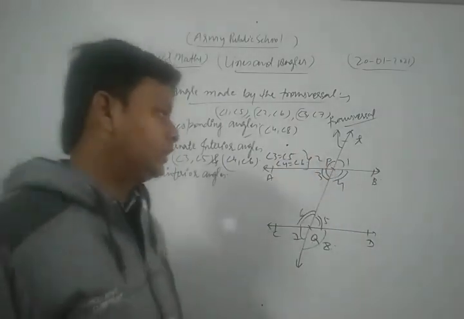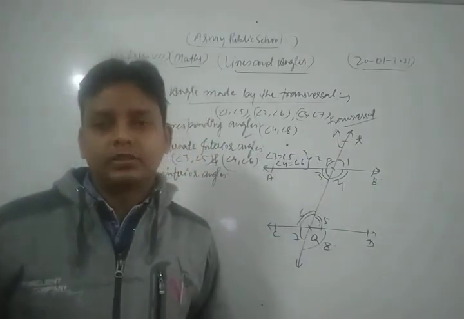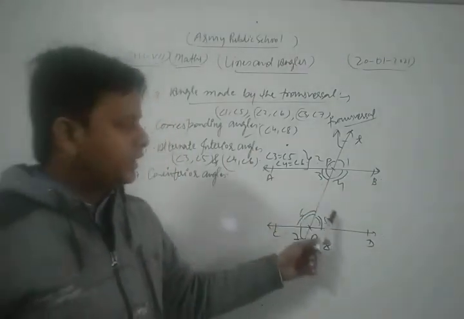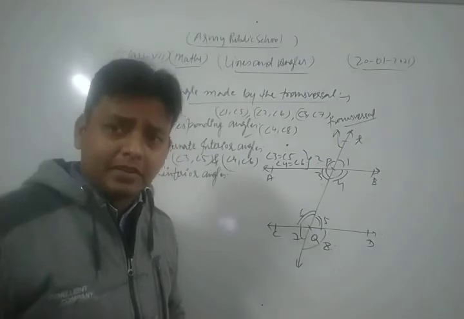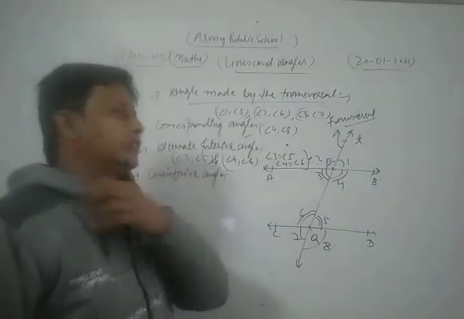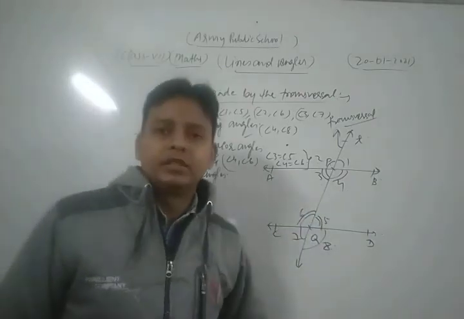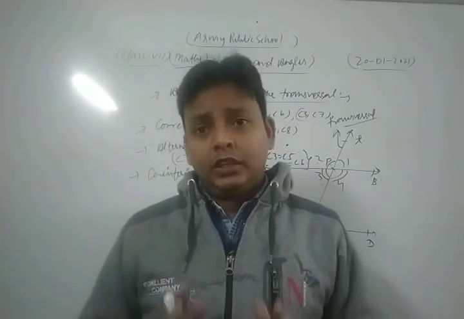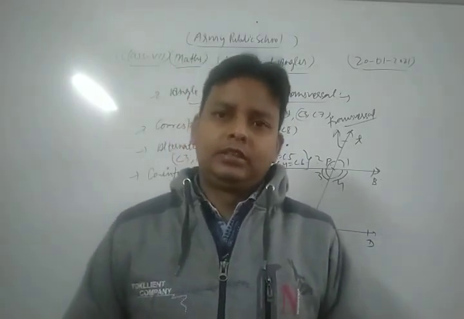Thus dear students, if two parallel lines are cut by the transversal T, then the pairs of alternate interior angles are equal to each other. These are the very important concepts related to alternate interior angles.